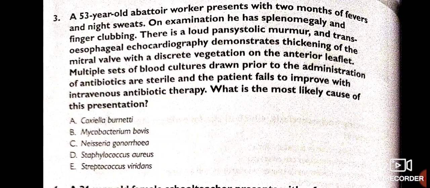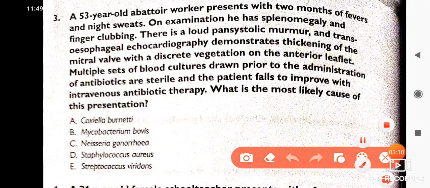Multiple sets of blood cultures drawn prior to administration of antibiotics are sterile and the patient fails to improve with intravenous antibiotic therapy. What is the most likely cause of presentation here? So pause this video, take your time, think what is the best answer. So the best answer here is Coxiella burnetii.